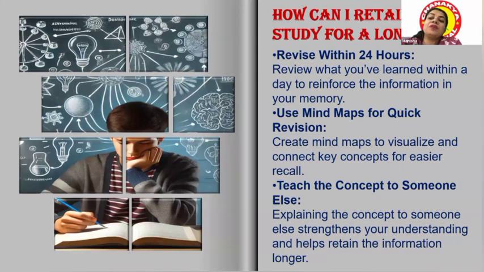The second thing is mind maps for quick revision. If you don't have that much time, you can create a mind map, and you can also help your friend with that topic. For example, I can help you with some topic, and you can help me with a math topic. By doing so, automatically your retention capacity will increase. This is the best way we can go ahead.